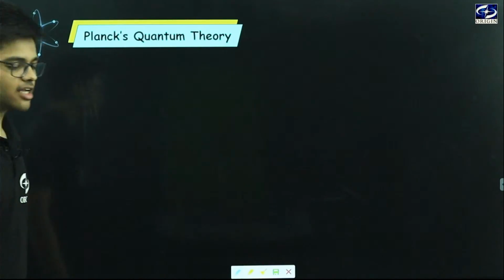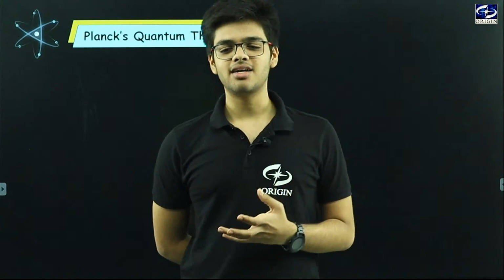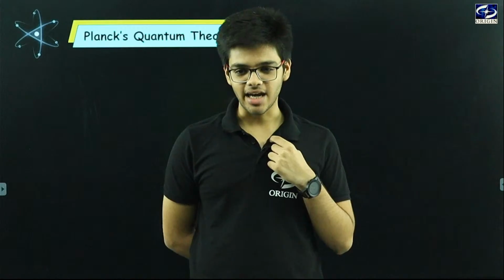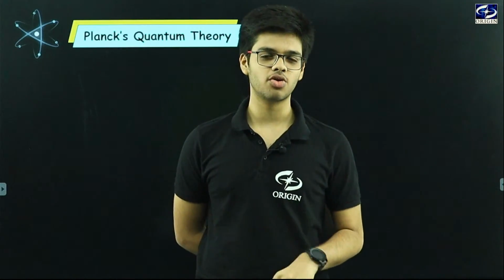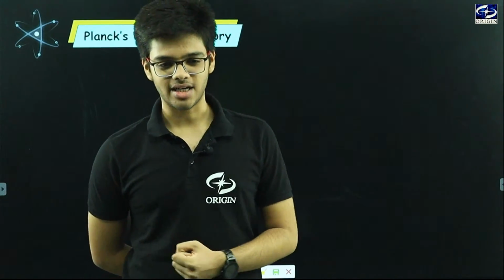In Planck's quantum theory, we get to know two things. First, what type of particles emit radiation, and second, what is the energy released by the particle while emitting electromagnetic radiation.